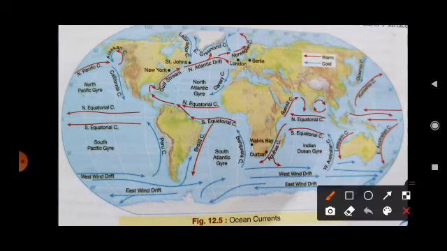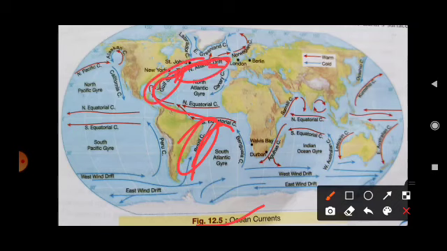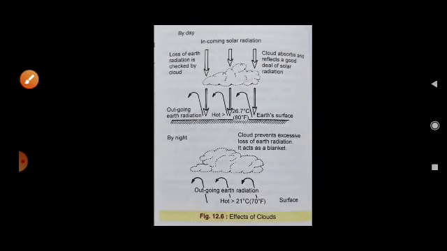Next one, it is the ocean current. In the last lecture we already discussed that ocean currents also influence places very near to them. If a warm water current passes through, the area gets a warming effect. The areas getting cold water currents get cold effects. Basically in the western part the cold water is moving, and in the eastern part the hot water is moving. So these ocean currents also influence the differential heating effect.